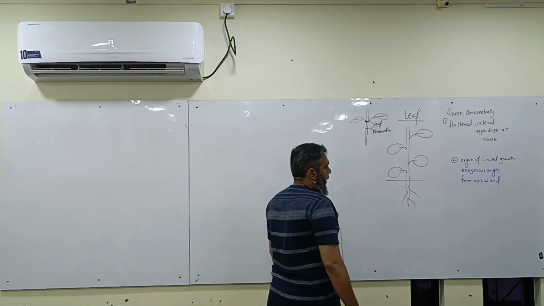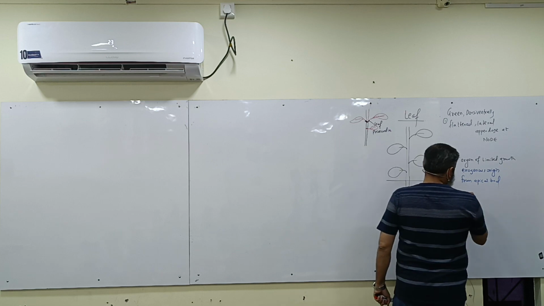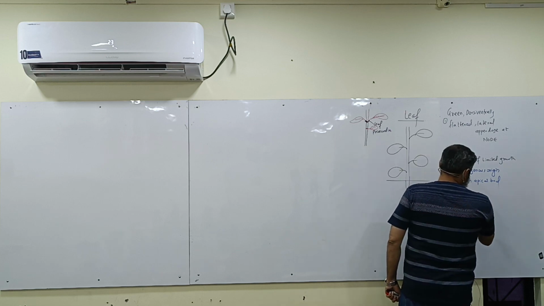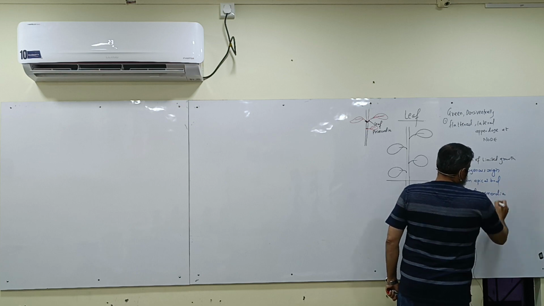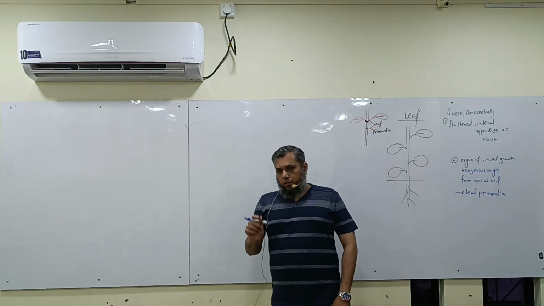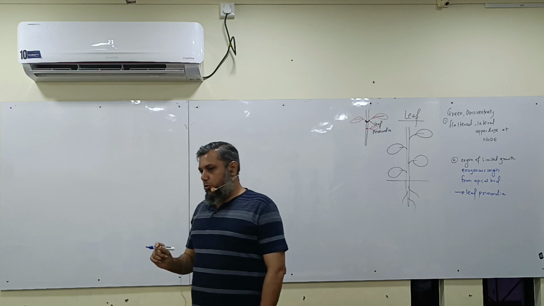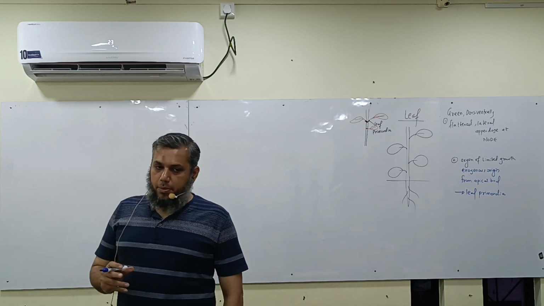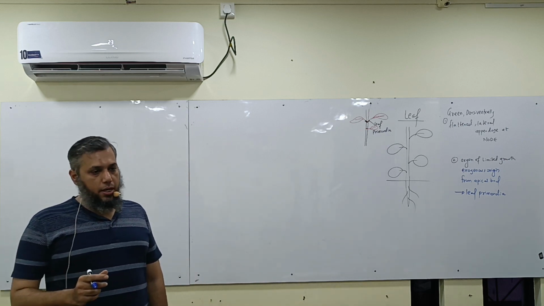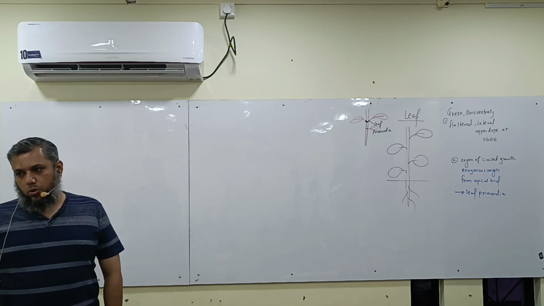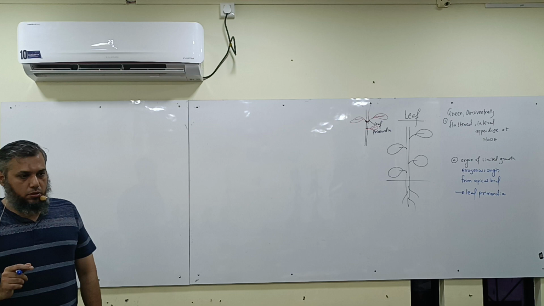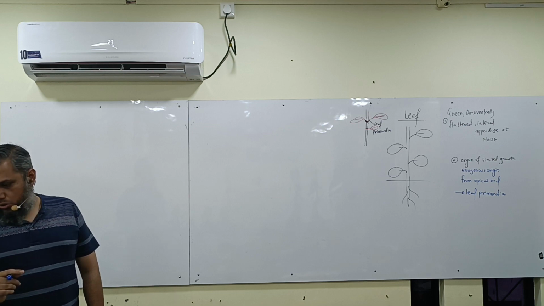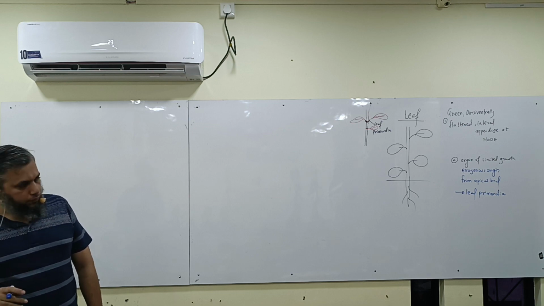Correct, everybody? And the young leaf which results in the formation is called the leaf primordia. Just like a flower bud, which we call a kali, similarly here I have the leaf primordia, which after growing will become a leaf. Did everyone understand? Give me a yes or no. Yes. All of you followed?